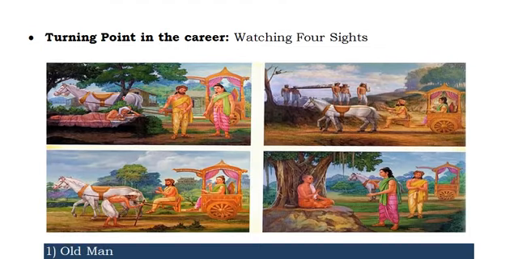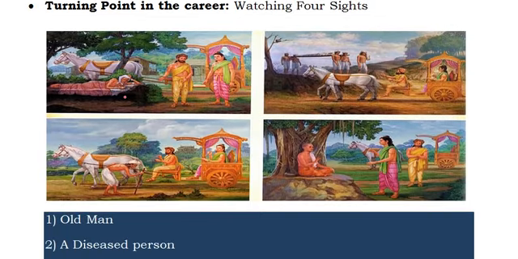So, the turning point in his life. One day he went to roam the city, and when he was roaming in the city, he saw four sights. The first one he saw is an old man. A man of that age, he had never seen so far. That is the first time he saw a man of old age. And the second one is a diseased person, one person having so many diseases. This is the second thing he has seen.